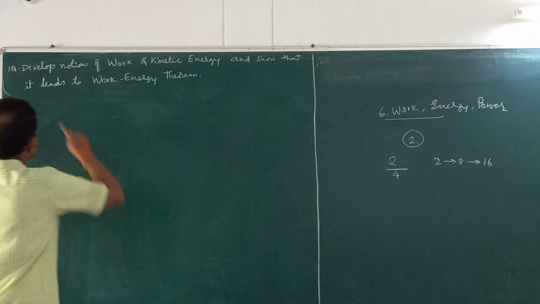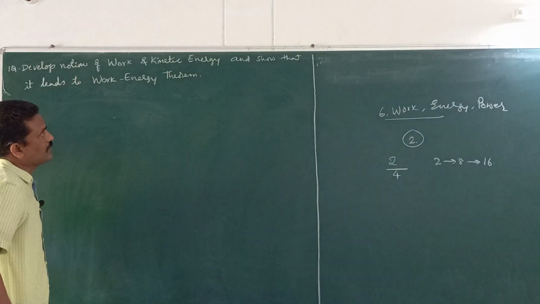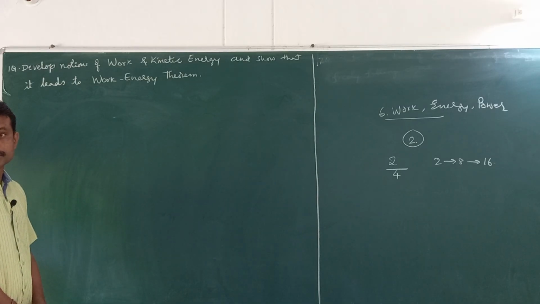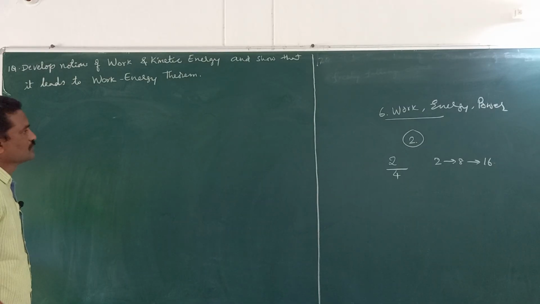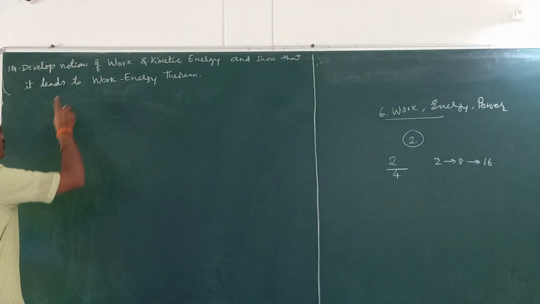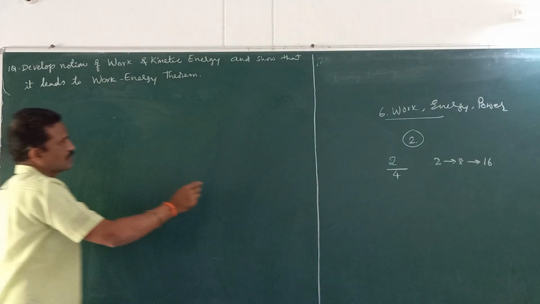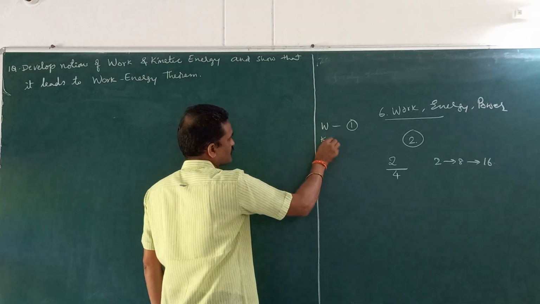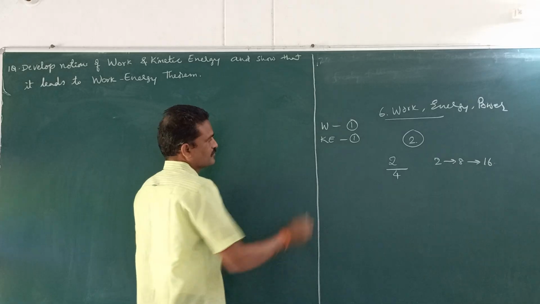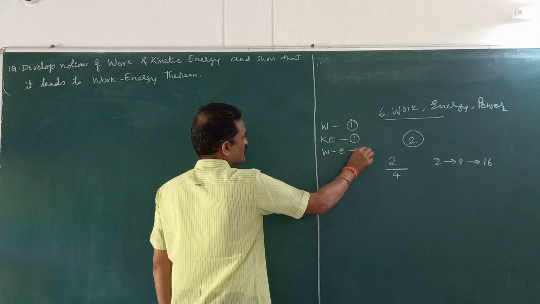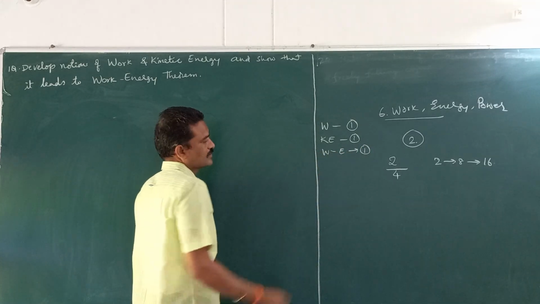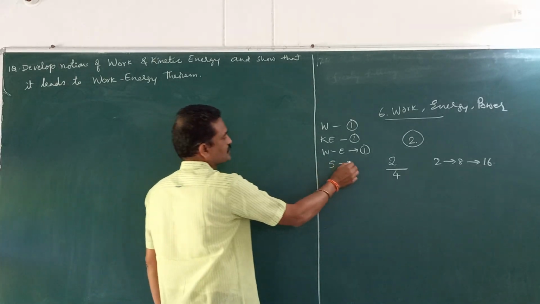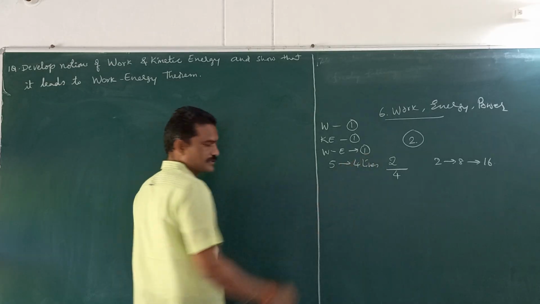The question reads as: develop notions of work and kinetic energy and show that it leads to the work energy theorem. Before going to this question, if you write the definition of work, you will get 1 mark. For the definition of kinetic energy, you will get 1 more mark. For the statement of work energy theorem, you will get 1 more mark. So, there are 3 marks. The remaining 5 marks will be given for the derivation, and the derivation does not even take 4 lines. So, this is the simplest question.